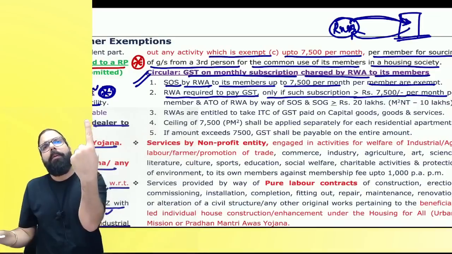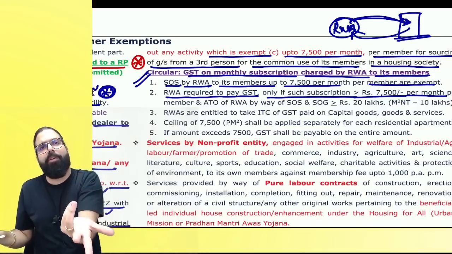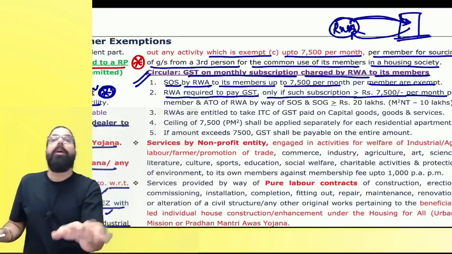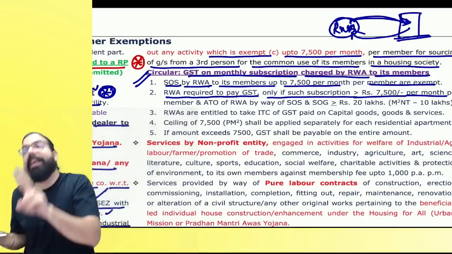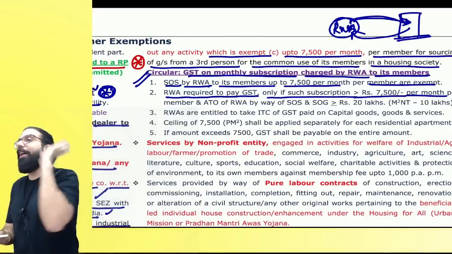1 lakh per month, per annum 12 lakh collection. I will not be under registration. If I'm not under registration, why will I go ahead and collect GST on 10,000 also? First of all, you should be registered. Secondly, you should be charging more than 7,500. Only then GST will be charged.